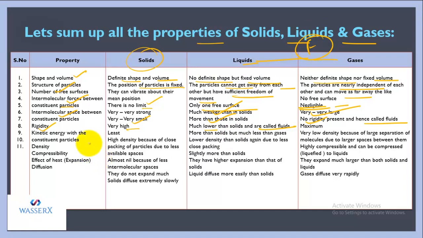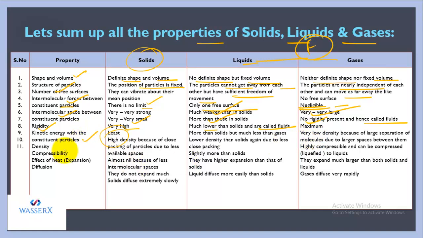Next, we have kinetic energy. If we talk about the kinetic energy of the particles, in solids, the kinetic energy is least. Liquids have somewhat more kinetic energy, but not as much as gases, and not as little as solids possess. So they have some sort of kinetic energy. But in gases, the kinetic energy is maximum.